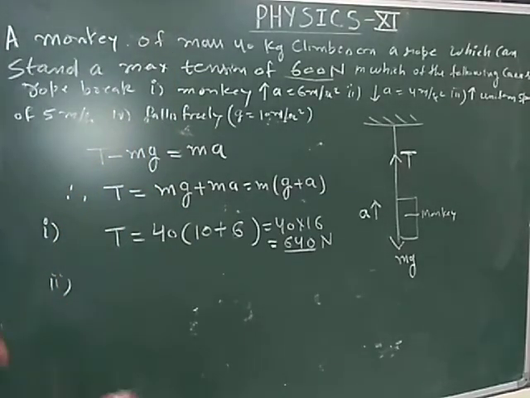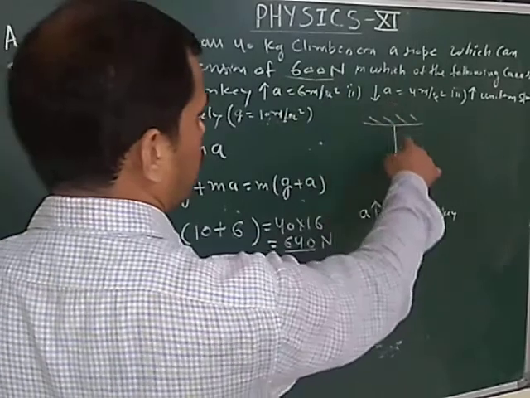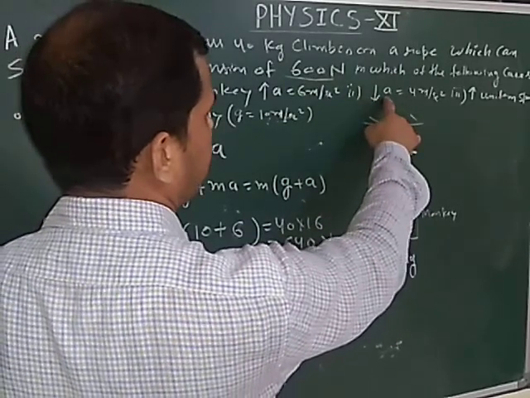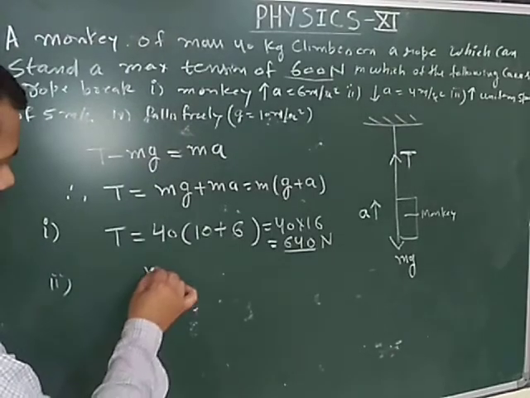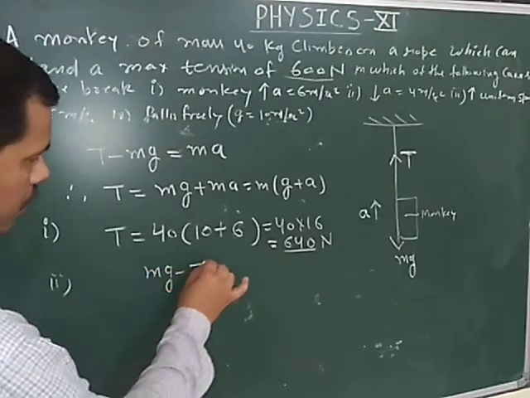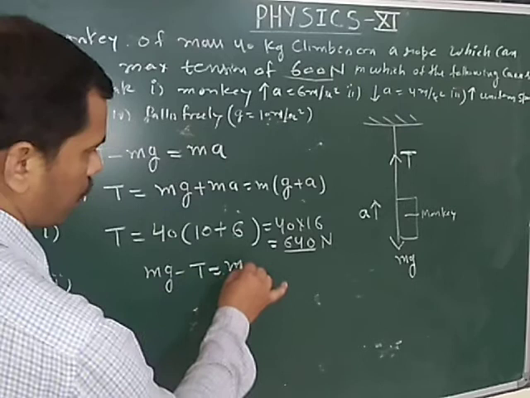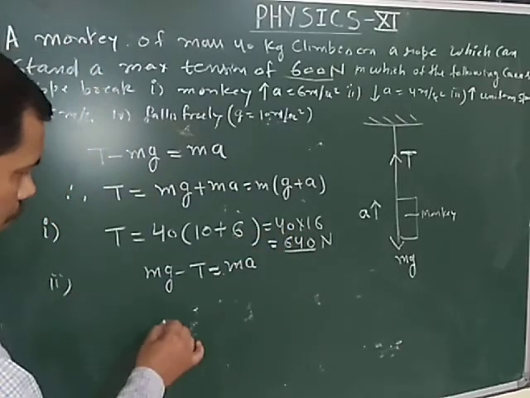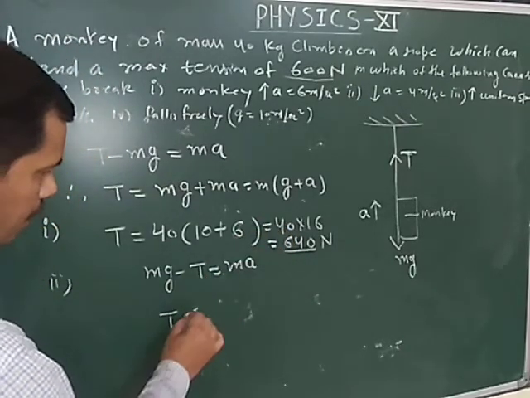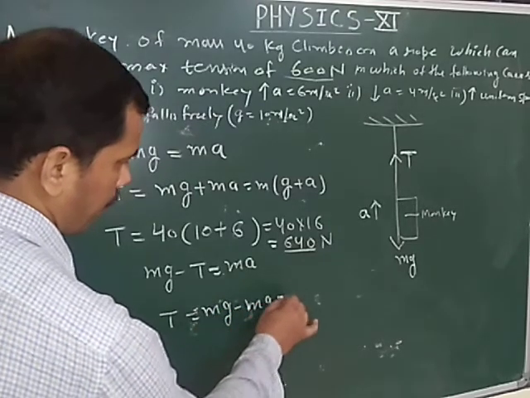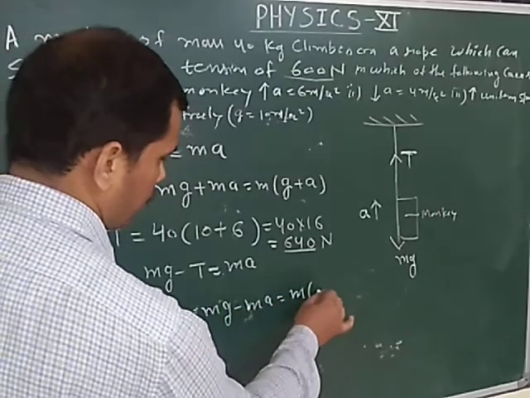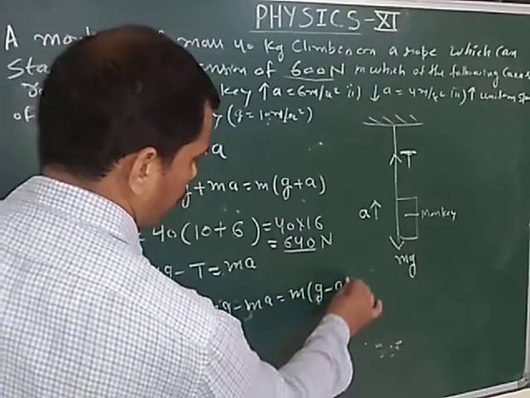In the second case, the monkey is moving down with an acceleration of 4 meter per second square. In this case, mg will be greater than the tension. mg minus T is equal to the net accelerating force. In this case, T can be calculated as mg minus ma. m will be taken as common, then it will be m(g minus a).